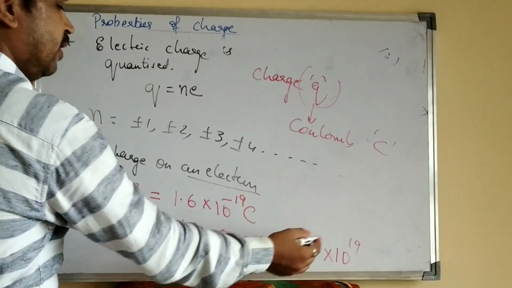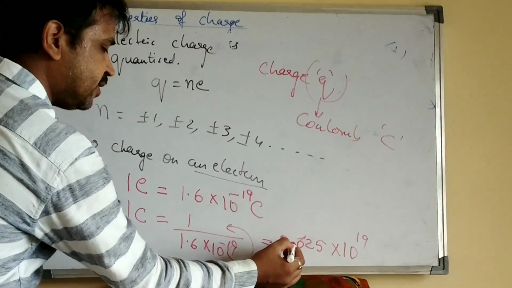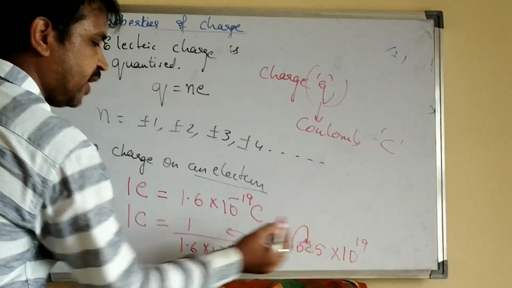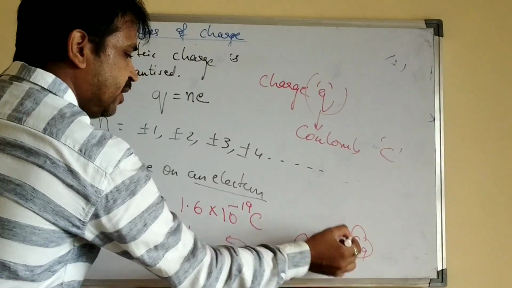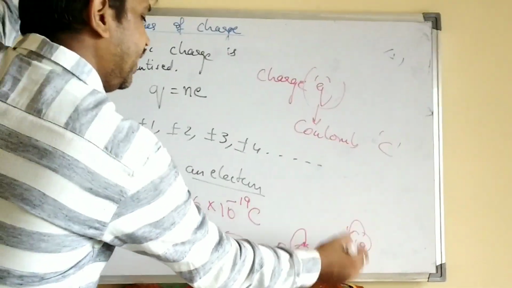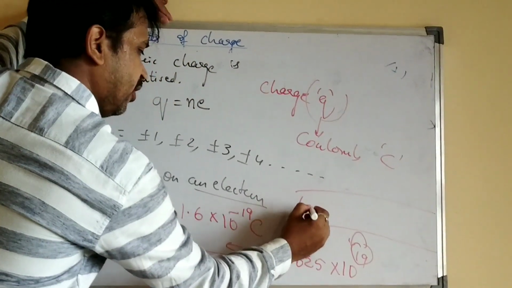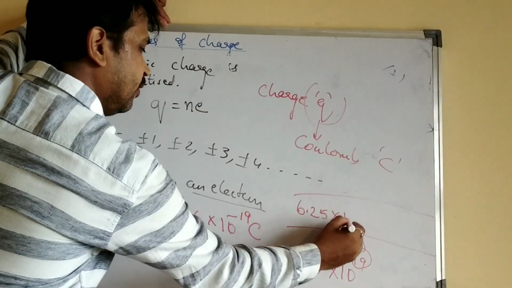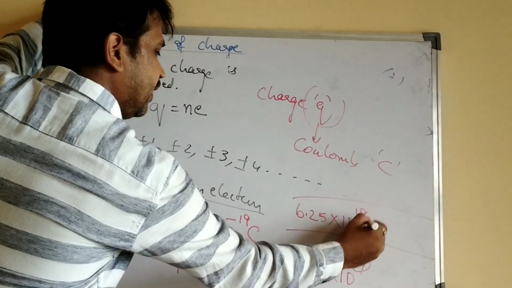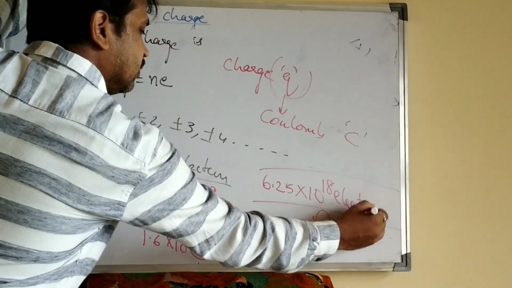Now just shift the decimal point one place to the right, and the power decreases by 1. So you will get 6.25 into 10 power 18 electrons.